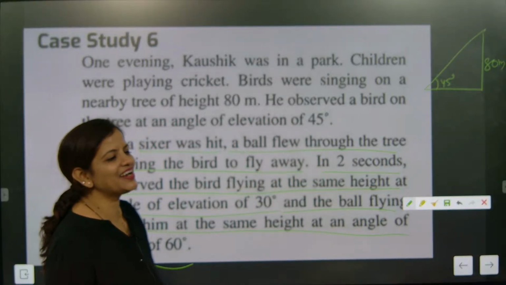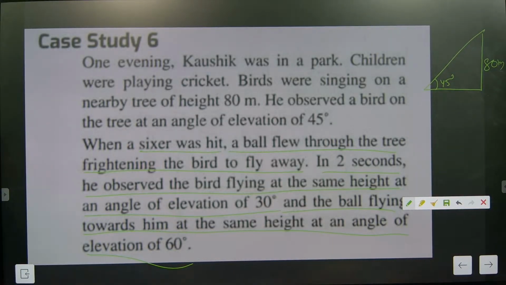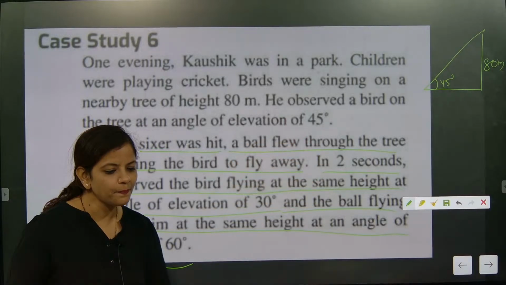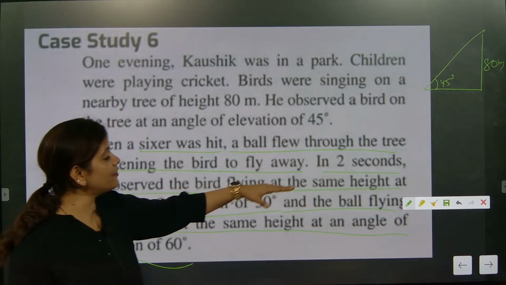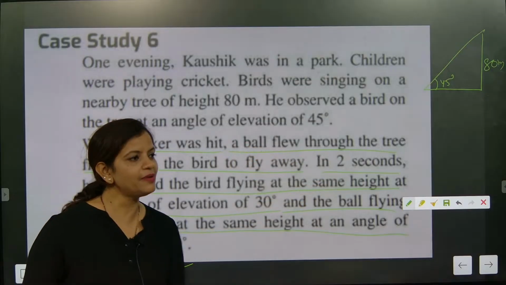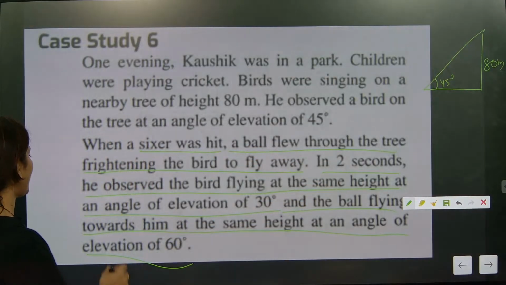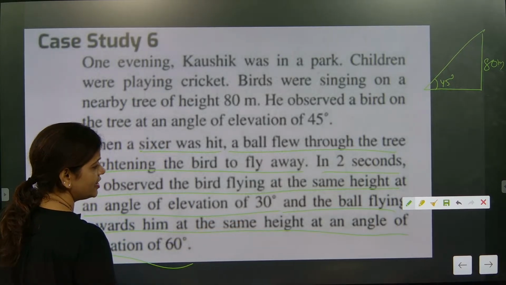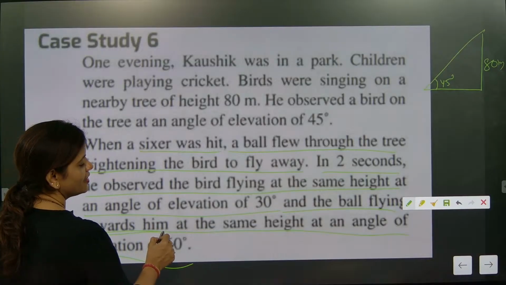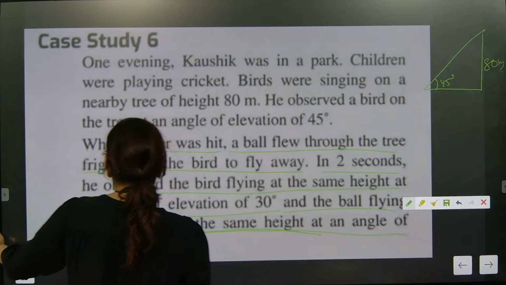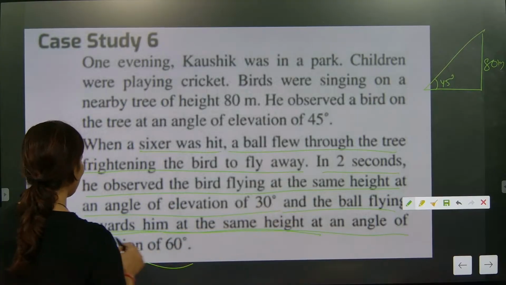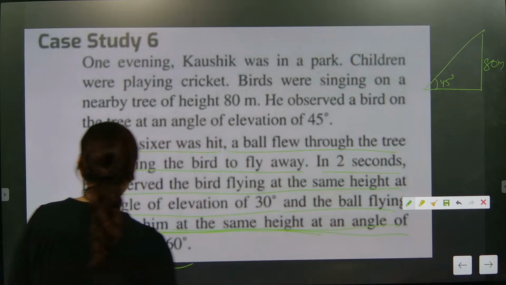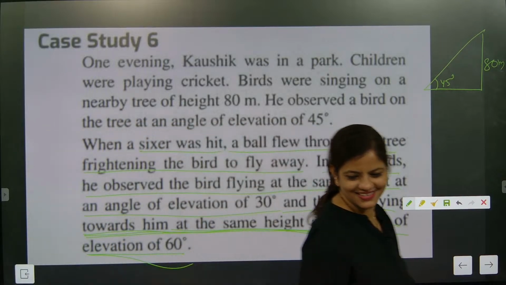Okay, fine. See, here now 45 degrees there. In 2 seconds time, he observed the bird flying at the same height, 80. At an angle of elevation of 30 degree, and the ball flying towards him at the same height at an angle of elevation of 60 degree.